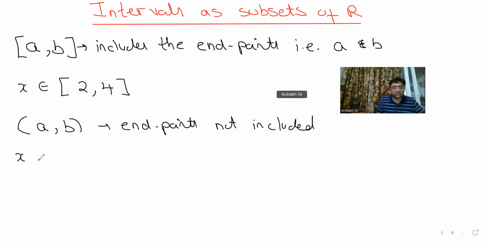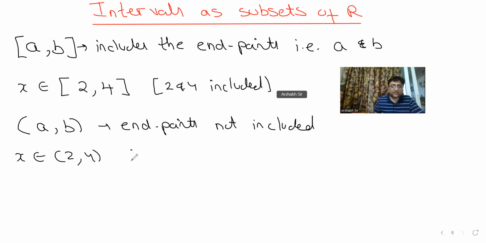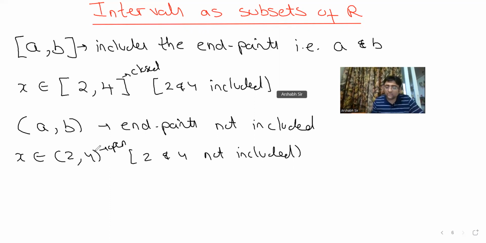So if I say बच्चों x belongs to (2, 4), यहाँ पे 2 and 4 are not being included. Rest everything in between is included. Is this clear? तो ये जो होता है बच्चों, this is known as your closed and this is known as your open. ठीक है, तो पहले इतना लिखो, then we'll see all possible combinations.